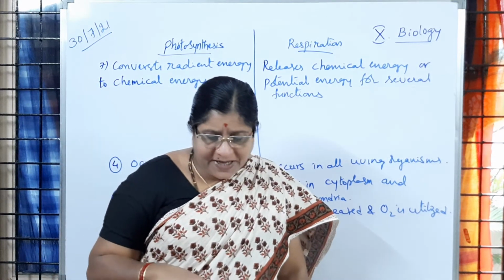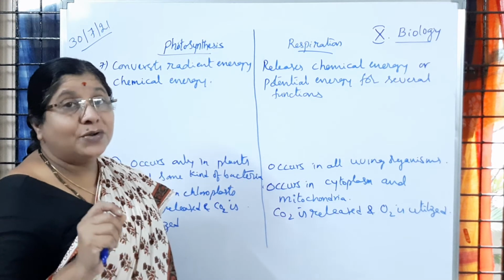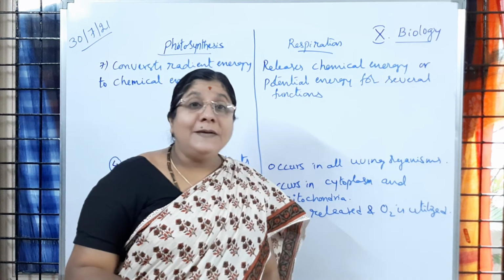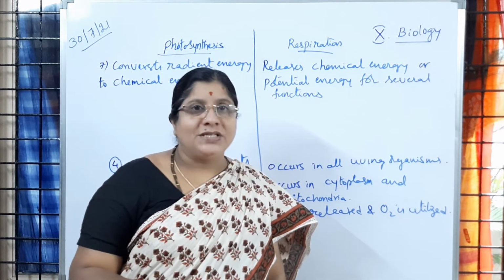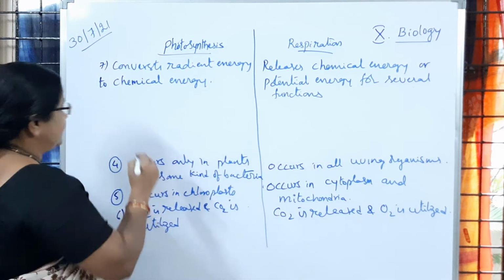Next, NADP is reduced to NADPH2 from the hydrogens of the water molecule. Where did you learn this one? In the light reactions of photosynthesis.